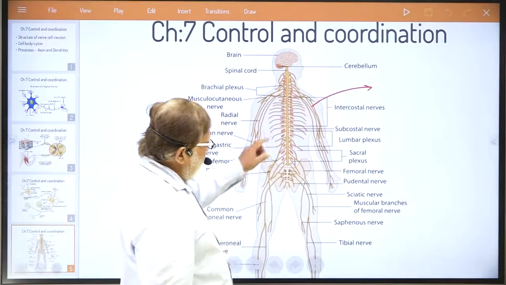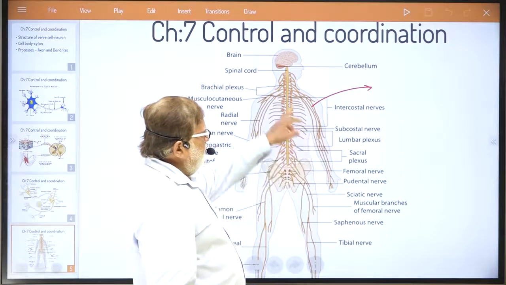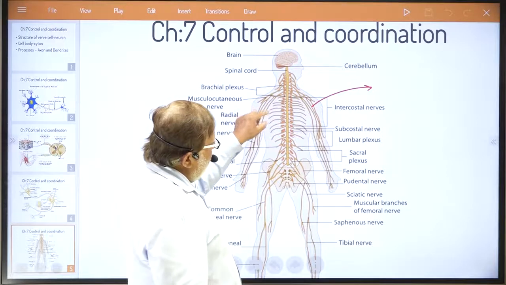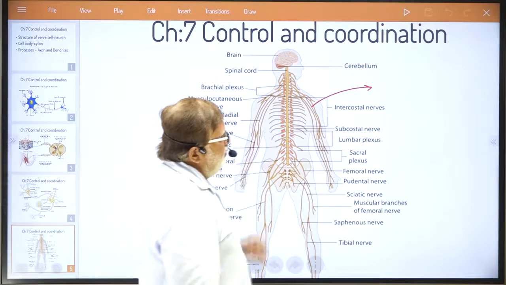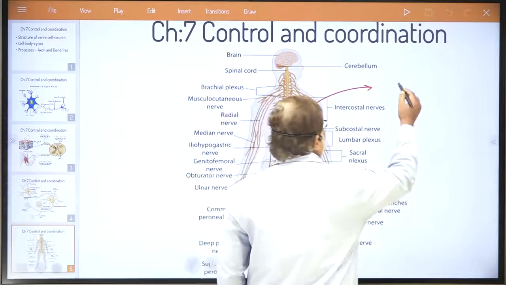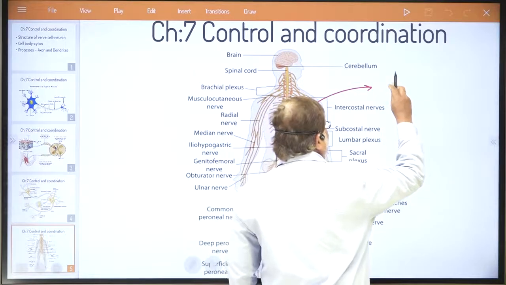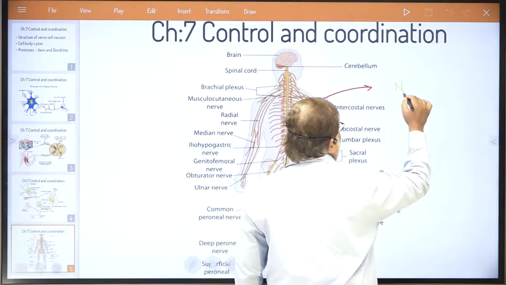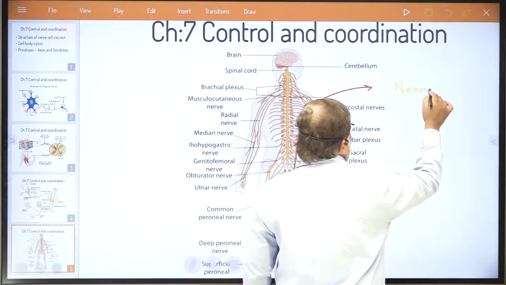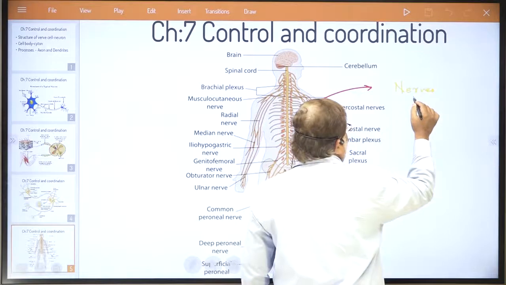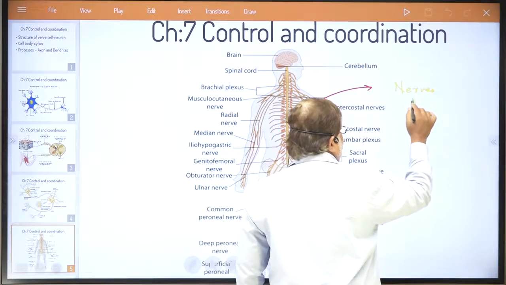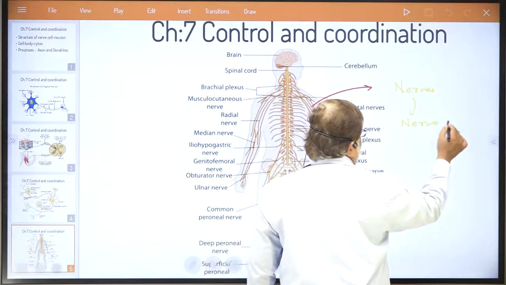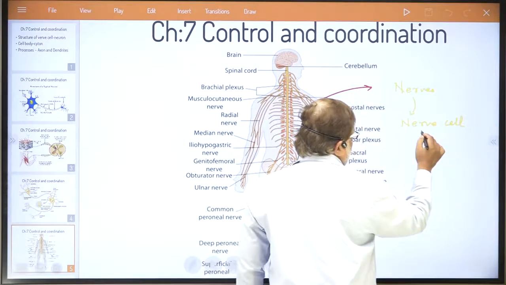It can be a sensory nerve or a motor nerve. Try to understand, dear student, what these nerve cells are made up of. Either we say nerve fiber or we say nerves, that is sufficient. Nerves are made up of nerve cells. That is our topic today.